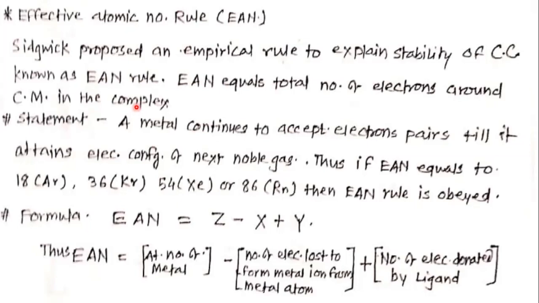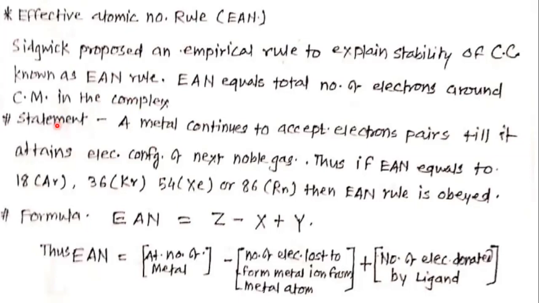So total how many electrons around the central metal ion, and till that, those complex compounds are stable. This stability is explained by Sidgwick.